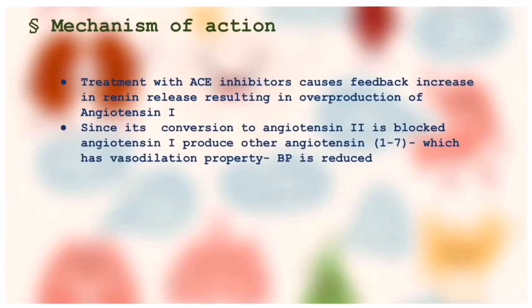Next, treatment with ACE inhibitors causes a feedback increase in renin release, resulting in overproduction of angiotensin 1. Renin converts angiotensinogen to angiotensin 1, so more renin means more angiotensin 1 in our body.